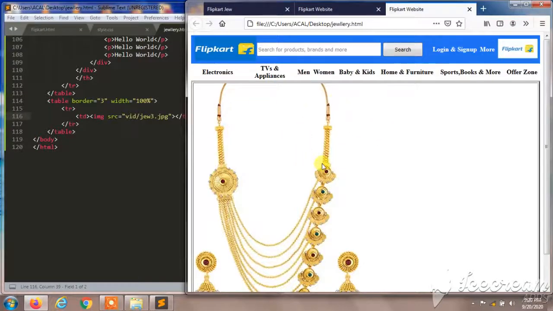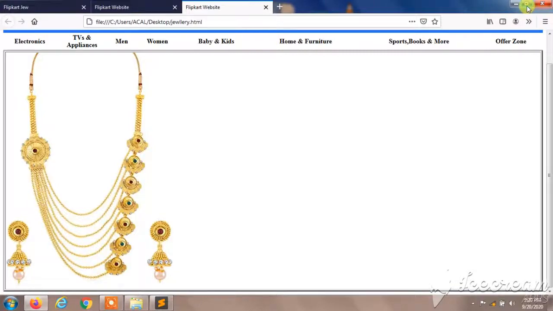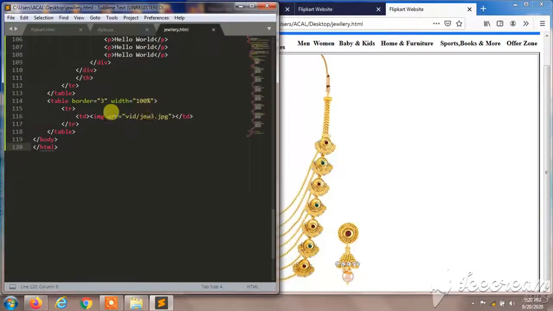So it occupies the whole space, so I'll give some style to this image. I'll give width in the td. After td I'll give width as 25%, and come on, let's see what will happen.